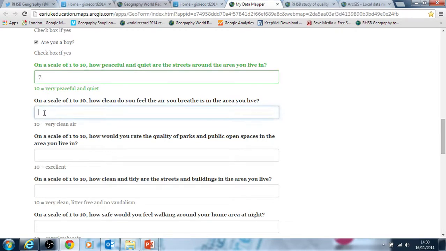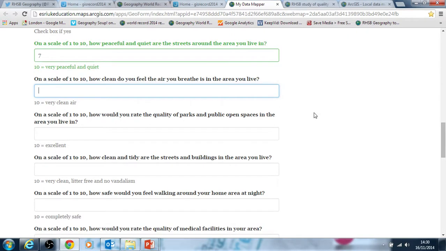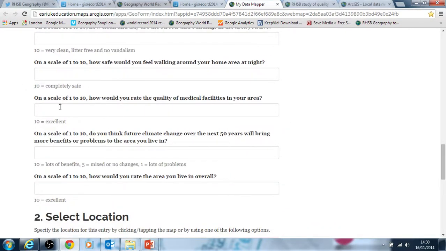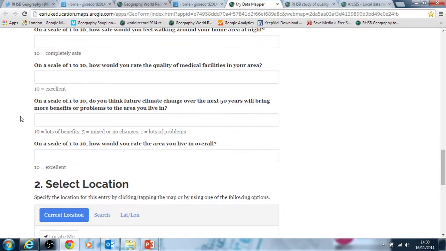So they enter these answers, how clean do you feel the areas, and so on. As you can see, these are very subjective decisions, but it is a quality of life survey, a perception survey, and so again, it's important to make students aware of that. So they can enter any of these they wish. It would be great if they entered them all. They can always leave some blank if they so choose, but hopefully they'll enter most of them, if not all of them.